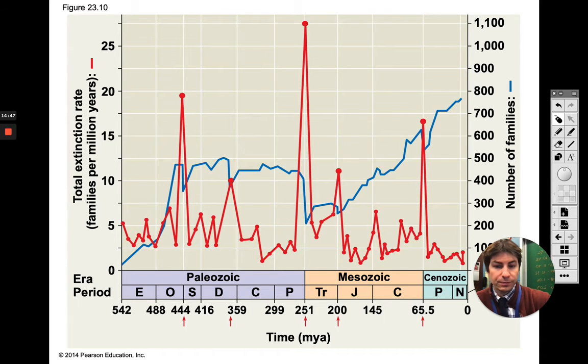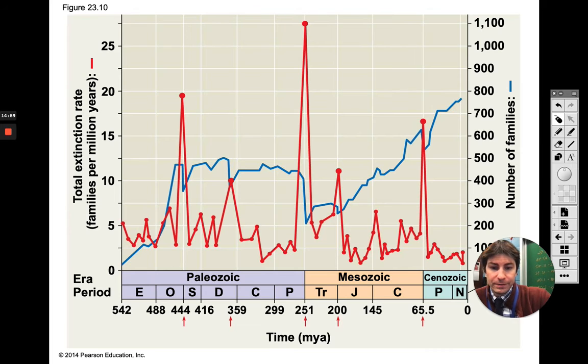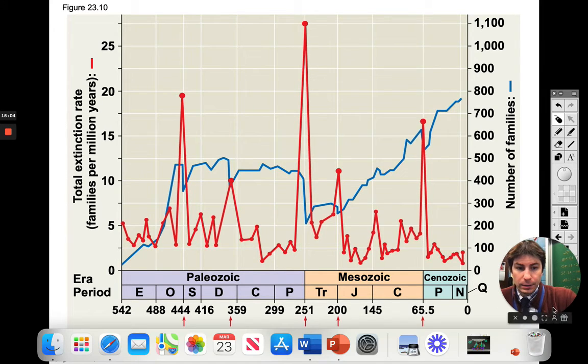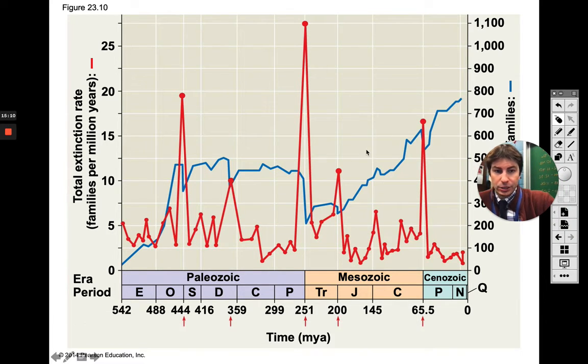So the first one is going to be our Permian extinction. This was between the Paleozoic and the Mesozoic eras. This was 251 million years ago. So right here, in this area right here, that is when the extinction occurred.